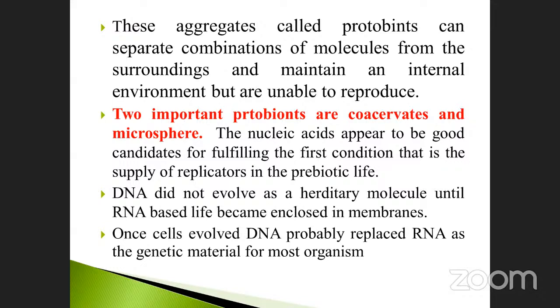The nucleic acids appear to be good candidates for fulfilling the first condition, that is, the supply of replicators. It is the prokaryotic life. After the formation of nucleic acid, what happens? The DNA undergoes the replication process, then only is offspring possible. This is a fantastic change. When the nucleic acid was introduced, at that time life originated. That is very, very important. See here, DNA did not evolve as a hereditary molecule until the RNA-based world. So DNA, what happened?